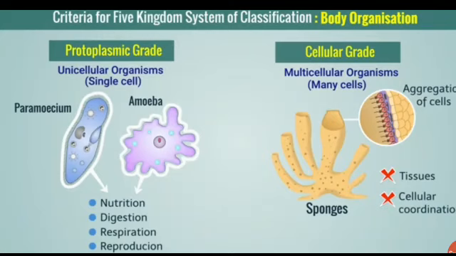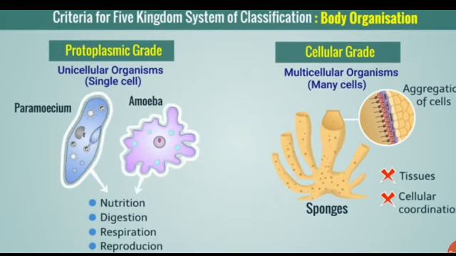Body of animals is made up of cells. In case of multicellular organisms, many cells are performing different functions in their body, while in unicellular, only one cell is performing all the functions. So body organization of unicellular animals is referred to as a protoplasmic grade organization. Here you can see the paramecium and amoeba. It is unicellular. Their nutrition, digestion, respiration, reproduction, all the work is performed by the single cell. So they come in the protoplasmic grade.